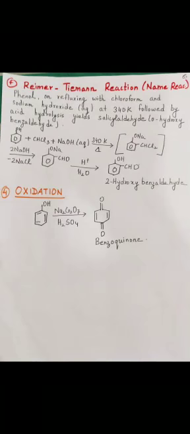Next reaction, again very important, that is Reimer-Tiemann reaction, another name reaction. Here phenol is treated with chloroform and aqueous NaOH at 340 Kelvin, followed by acid hydrolysis, gives orthohydroxybenzaldehyde, which is also called salicylaldehyde. In this reaction, in place of chloroform, if carbon tetrachloride is used, we get again salicylic acid. The last reaction of phenol is oxidation reaction. Phenol reacts with chromic acid to form benzoquinone.